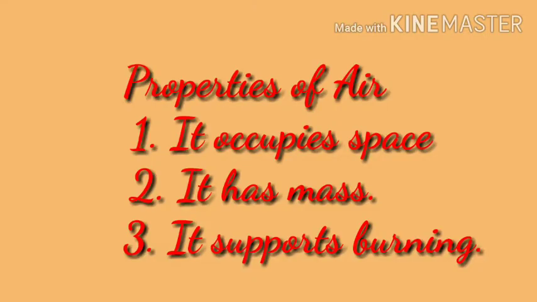Okay, so our next topic is properties of air. There are three properties of air: first of all, it occupies space, second, it has mass, and third, it supports burning. Now there is one more thing about air, that it is transparent and colorless. Okay, we cannot see the air, it's colorless. Based on these properties we will do two activities, that air occupies space and air has mass.